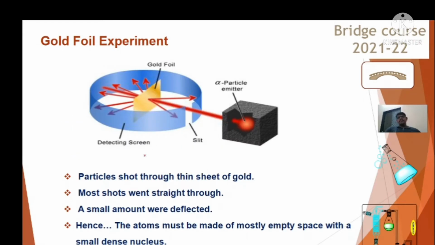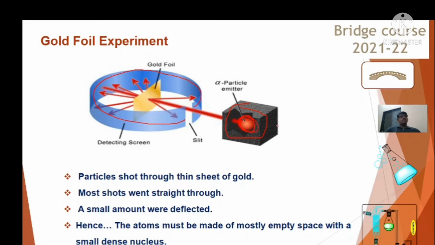So this is how the Rutherford experimental setup looks. This is the photographic plate, or we can say the detecting screen, circular in shape. This is the alpha particle containing box, which is made of a heavy metal and which has nuclear material.